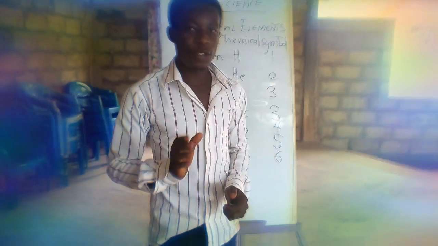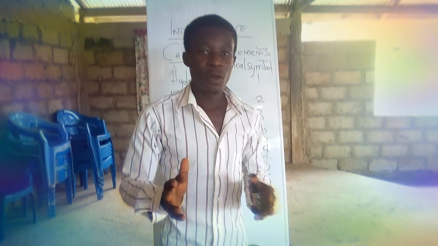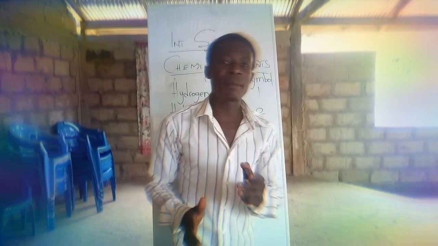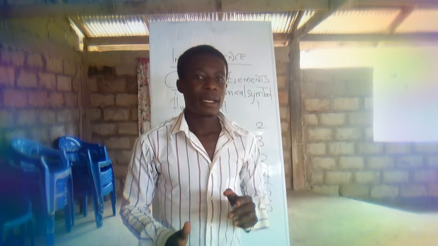So now, with the first 20 elements which you have been able to understand very well, you have to know them in order in which they occur.